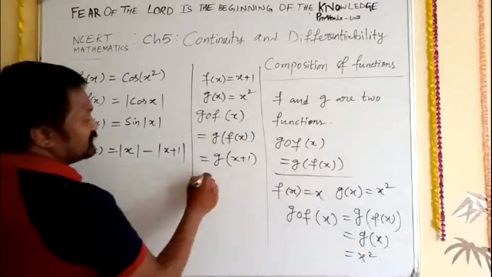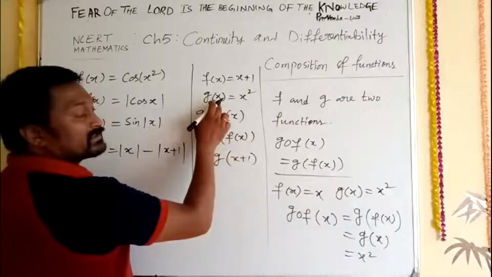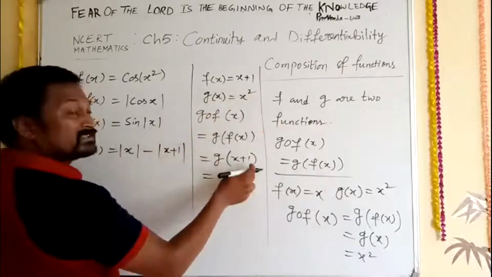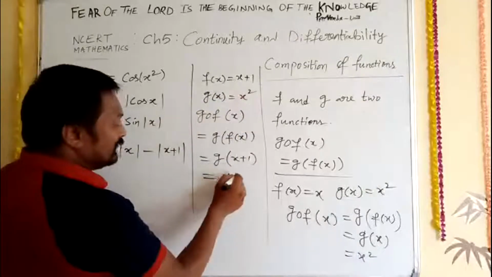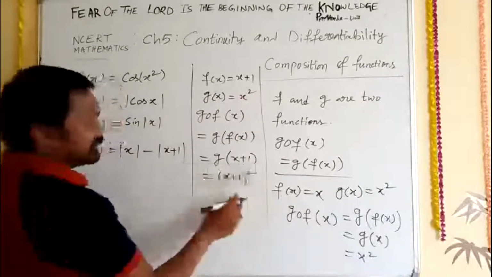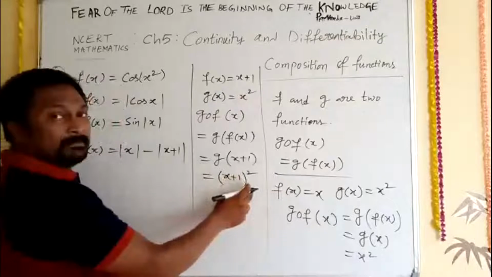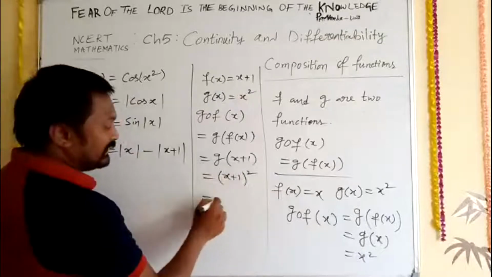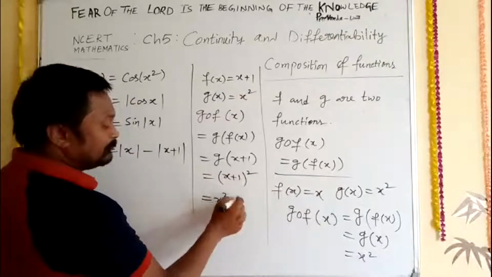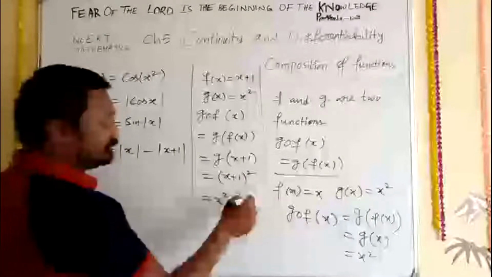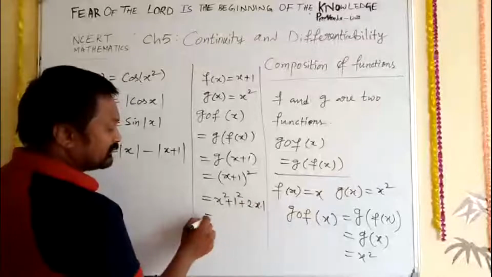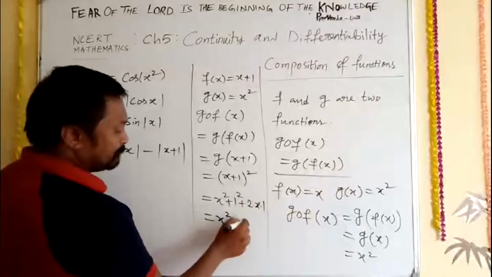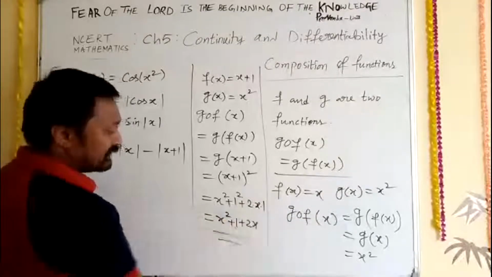So now g of x plus 1. What is g of x? x squared. So g of x plus 1 means wherever x is there, substitute x plus 1. So now x plus 1 whole square. It is a plus b whole square, so a square plus b square plus 2ab, where a is x and b is 1. So we write x squared plus 1 plus 2x. This is your answer.